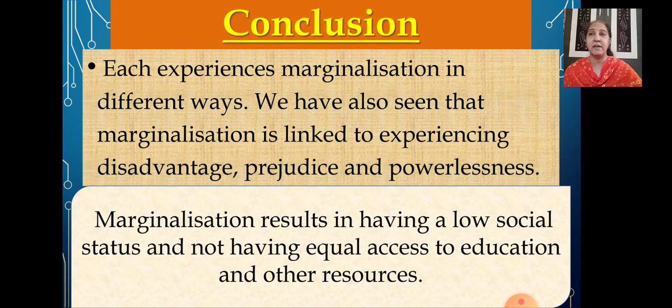Now children, let's see the conclusion of this chapter. We have tried to understand what it means to be a marginalized community, right? We have tried to look at this through the experiences of different marginalized communities. There are different reasons for each of these communities being marginalized. So each experiences marginalization in different ways. It is not in the same way. When you learnt about the Adivasis, their marginalization was on different bases. Then you learnt about the Muslims, their marginalization was on different bases. So each experiences it in a different way.